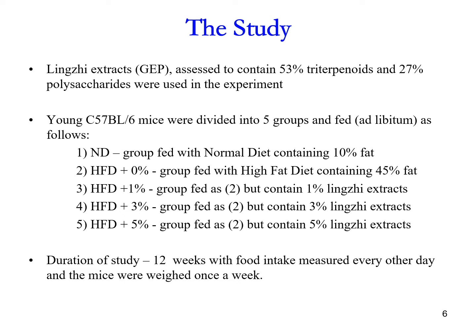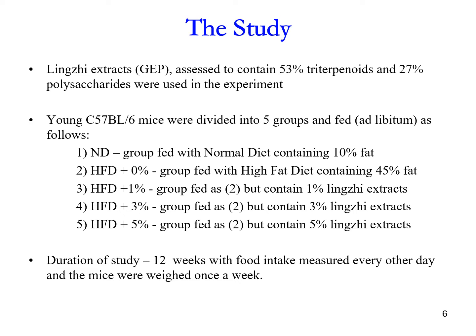The first group is the normal diet. The normal diet has 10% fat content in it. You cannot completely avoid fat. When you cook, you also put some oil, and when you eat lean meat, you also have some fat. So you have some 10%.